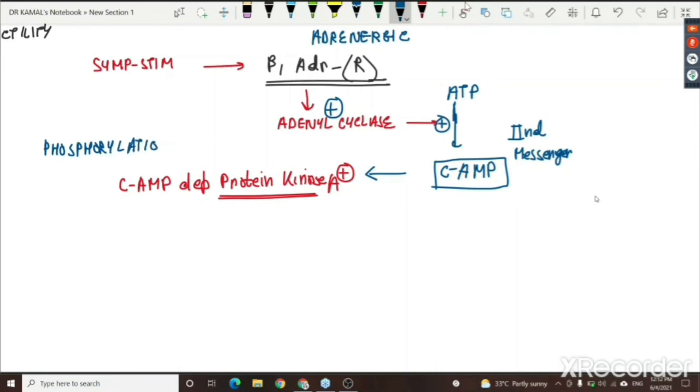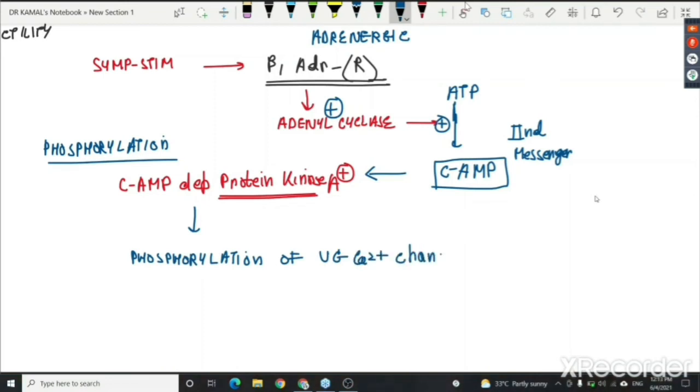So cyclic AMP activates protein kinase A, which causes phosphorylation of the voltage gated calcium channels.